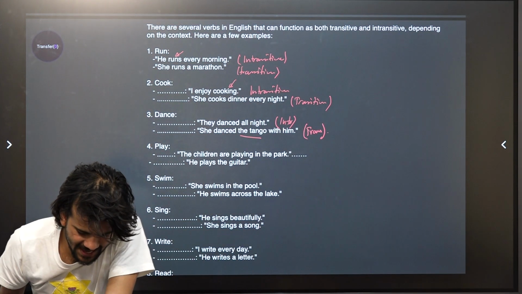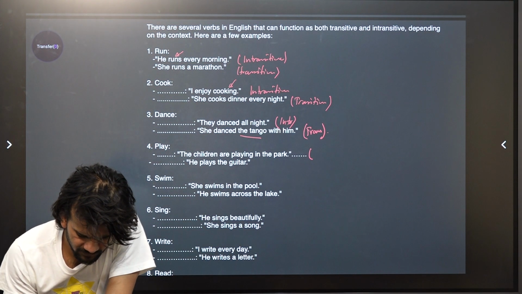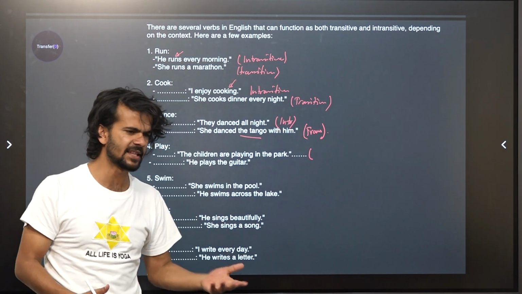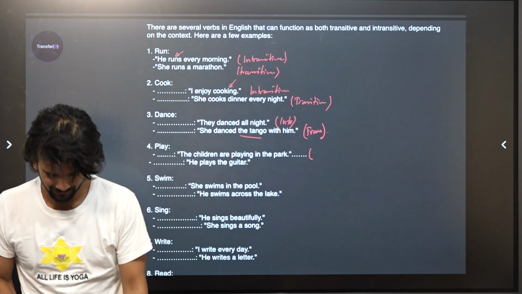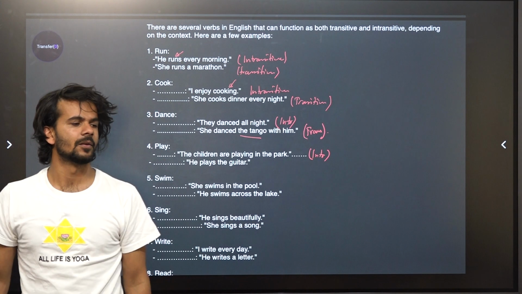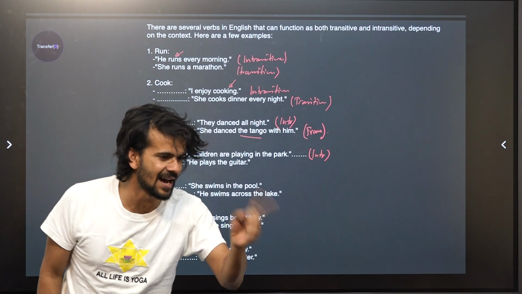The children are playing in the park. What are they playing? Nobody knows what they are playing, but they are playing. You can see them play. Therefore, intransitive. He plays guitar. What is he playing? He's playing guitar.